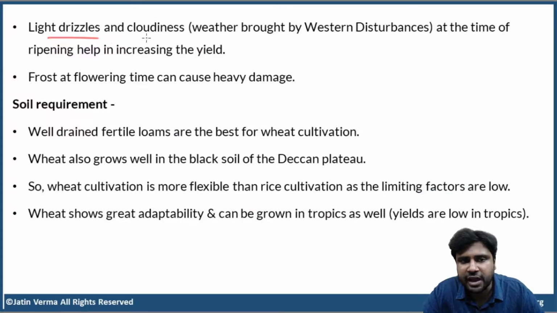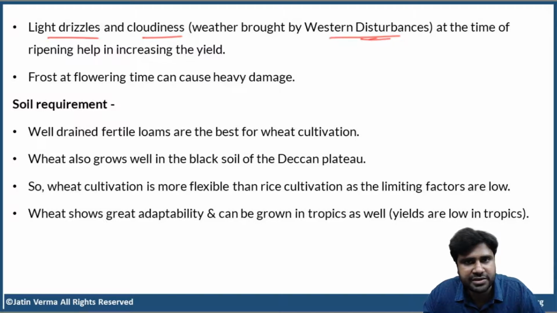Light drizzles and cloudiness. This is caused by western disturbances. And we have discussed what western disturbances are. Do you remember? Western disturbances are temperate cyclones which are brought from the Mediterranean Sea. Okay. Western disturbances are temperate cyclones. They originate in the Mediterranean Sea.